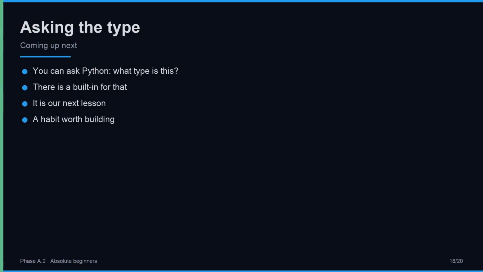There is a tool coming that lets you ask Python directly, what type is this value? It is a built-in function, and it answers in one word. That tool is the whole subject of our next lesson, so I will not spoil it here. For now, just hold the idea. When a value confuses you, when an operation surprises you, the first question to ask is, what type is this? Almost every beginner mystery in Python unravels the moment you know the type. One question clears the fog.